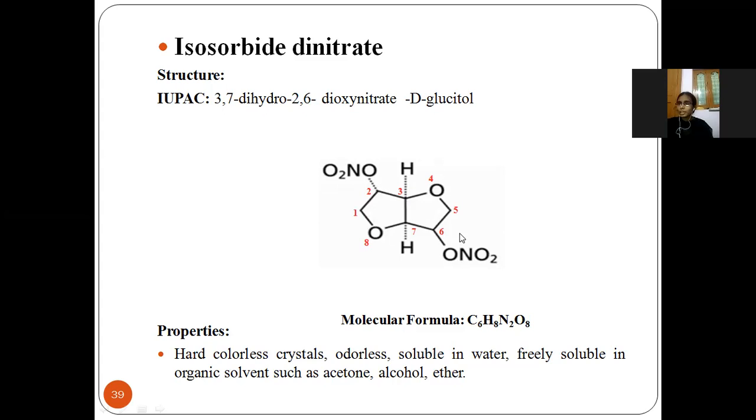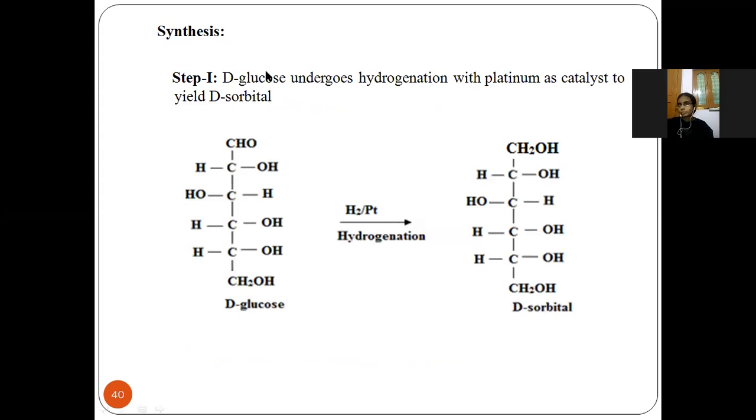It is hard, colorless crystals, odorless, soluble in water, and freely soluble in organic solvents like acetone, alcohol and ether. The synthesis has 3 steps.